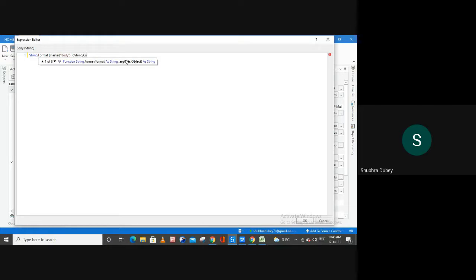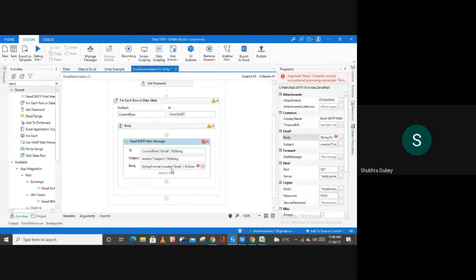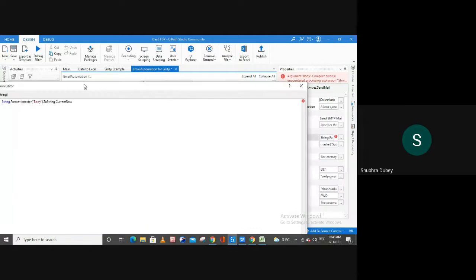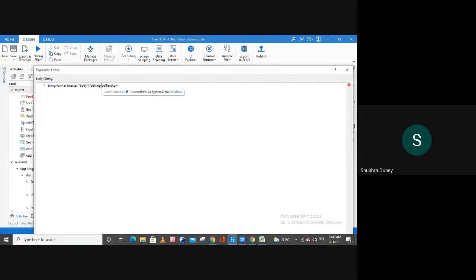First let me type current row here. Save it till this point, and let me make sure the spelling is right because I copy it from here. Let me paste it over here. So from which row you want to fetch the information? Then use bracket and name the row.